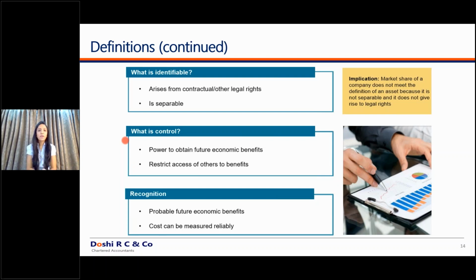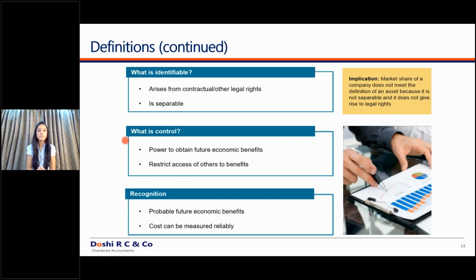Second example, you have a customer list. By conducting the business over a period of time or on a day-to-day basis, you developed huge customer records. We have great examples like Facebook. We have great examples of apps which work for the purpose of generating the customer list. Now, whether these are intangible assets or not, these are intangible assets because you can separate them out of your business.